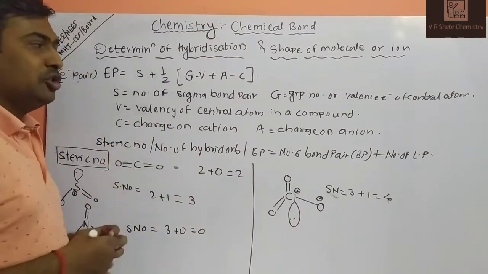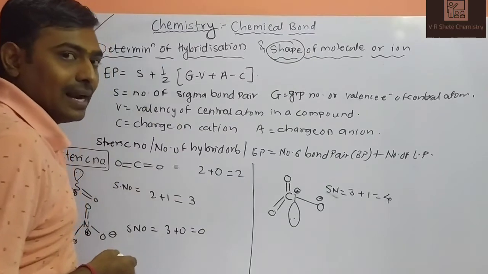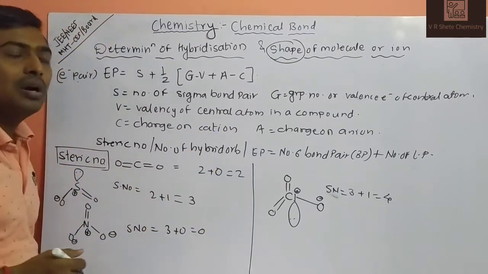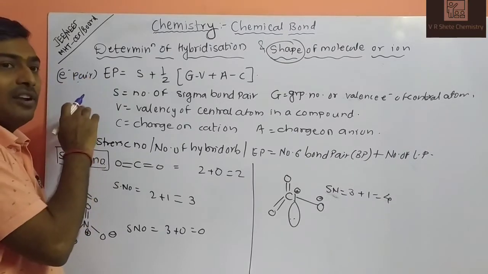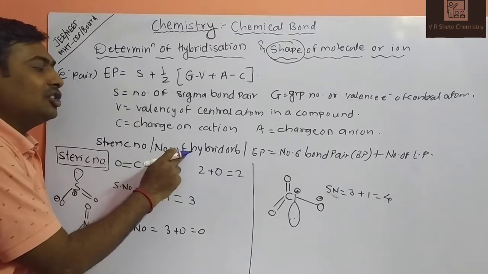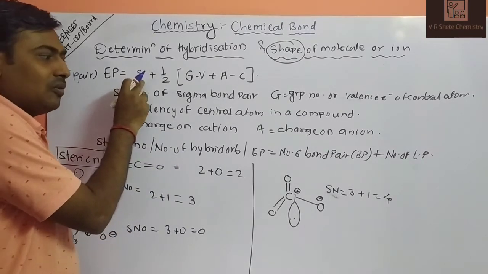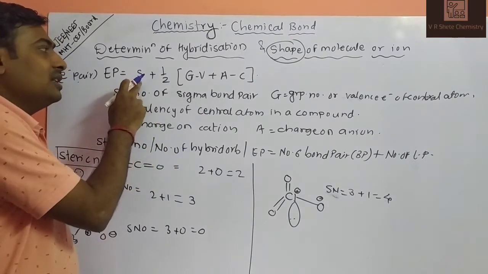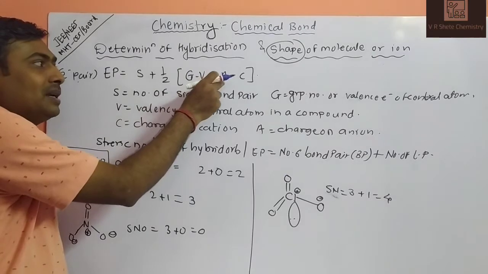Next, determination of hybridization and the shape of a molecule, or of any central atom or ion. How to determine it? It is determined by the electron pair formula. EP means electron pair, also called the steric number or the number of hybrid orbitals. We can calculate it by this formula: S plus 1/2 (G minus V plus A minus C).